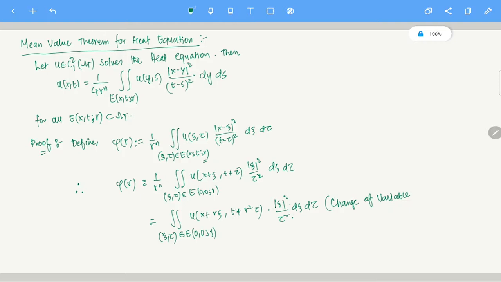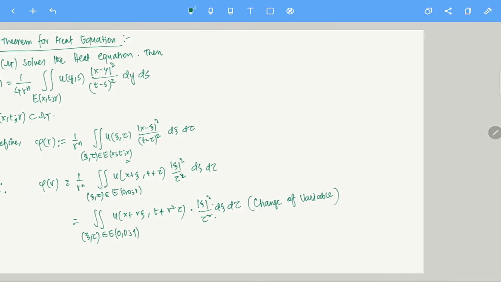If you are not convinced, please check it yourself. We can go back from here to here, or come back from here to here. This same sort of calculation we are always going to do, so I urge you to please check this calculation first.